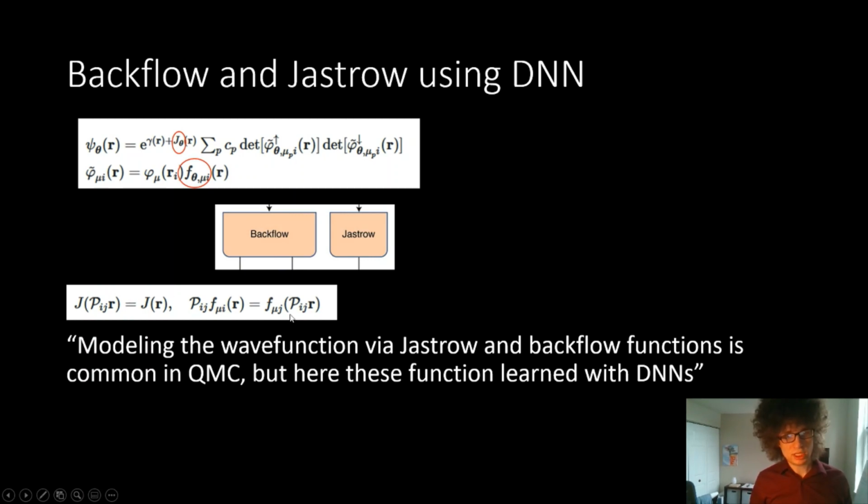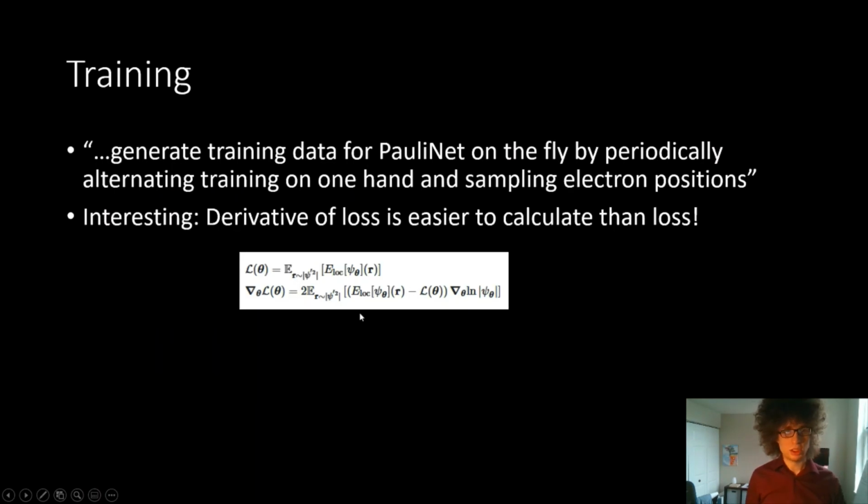And this is again where they're talking about the importance of why it's called the PauliNet, because they're able to identify the spins and constrain these networks that they're learning here, the Jastrow and the Backflow, to whatever effects they're actually interested in constraining to. And so I guess now we're going to talk a little bit about training. I thought this was kind of interesting.